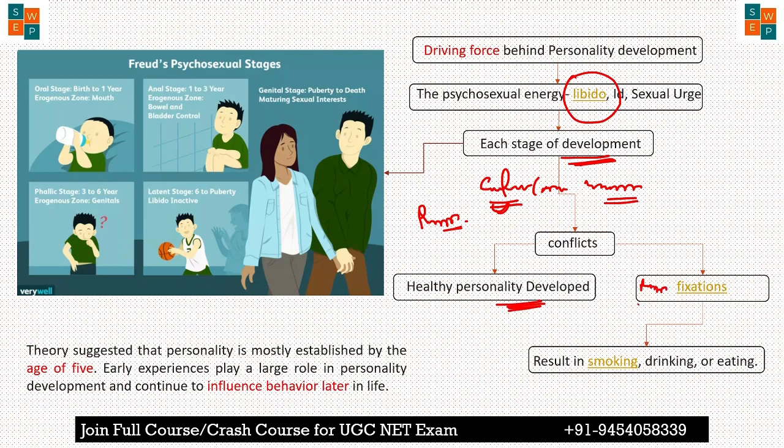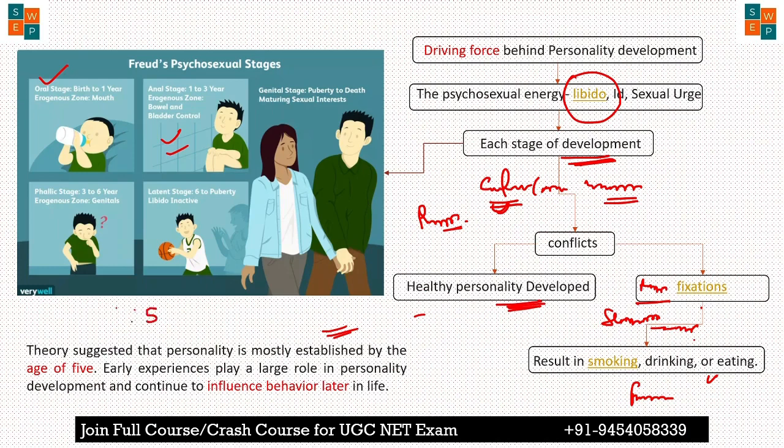Energy fixation means in the next stage he or she will not be able to perform different activities. Okay, so like the result in smoking, drinking, eating, basically this is for the first stage, the oral stage. In the same way, in every stage some kind of energy fixation happens, so we will discuss it in the later part of this video. Also, Sigmund Freud suggests that the personality is mostly established by the age of 5 years.